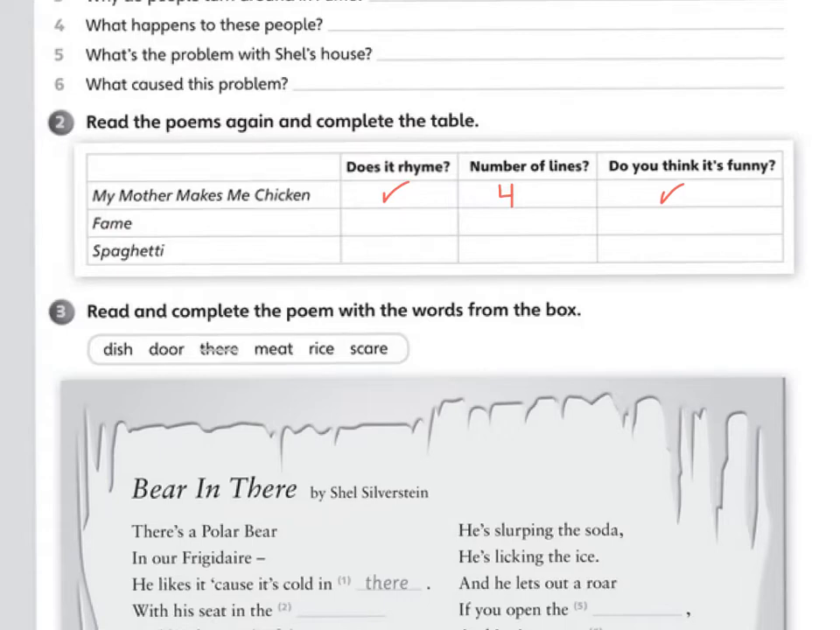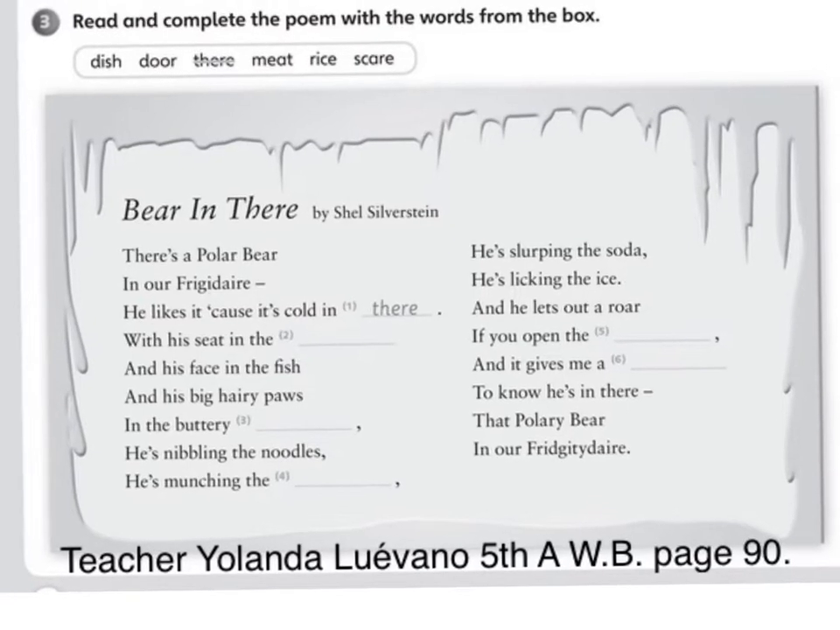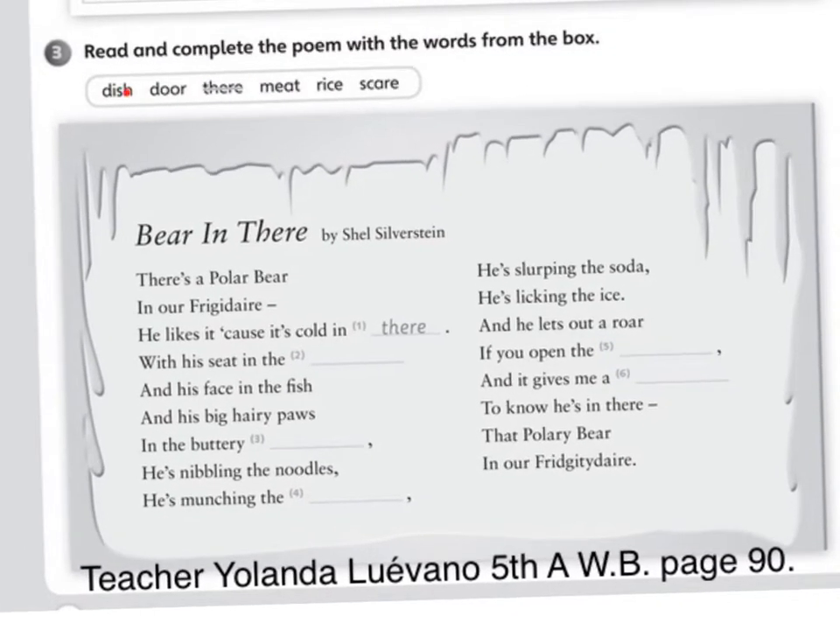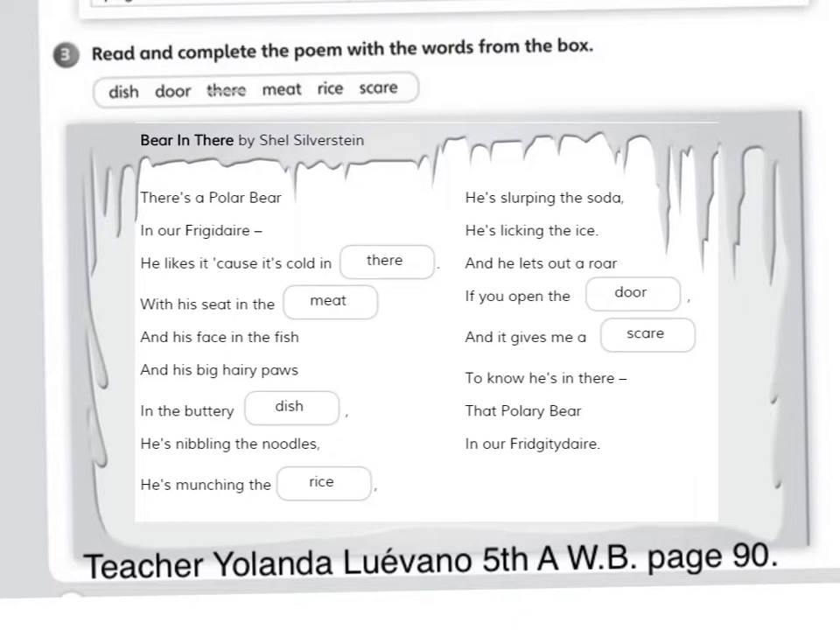Now, this one we are going to check now. It says Bear in There by Shel Silverstein. Do you remember him? He was the one of spaghetti. Now we have to put all of these words that are here into the text to make it rhyme and to make it have some coherence. Please pause the video and do it. We're going to check in a short while. Ready?